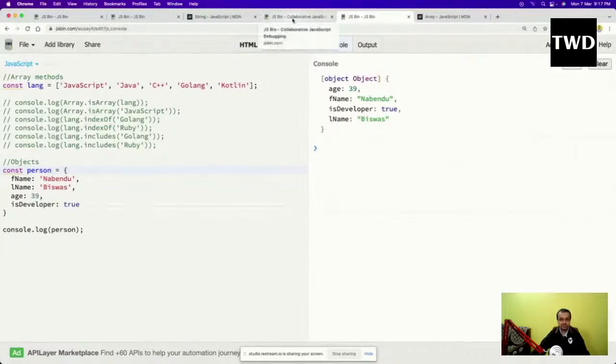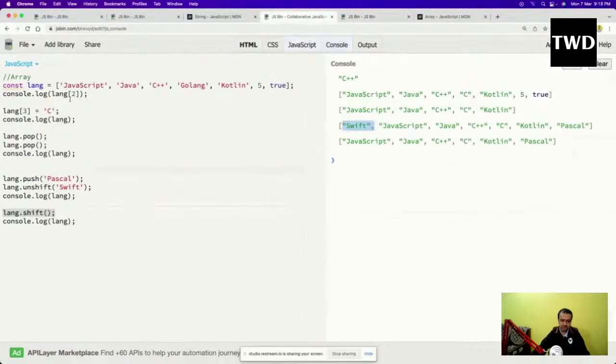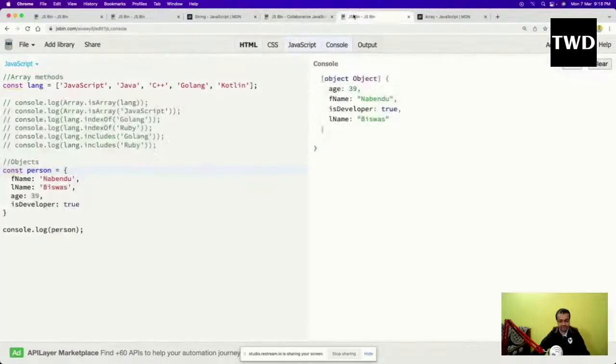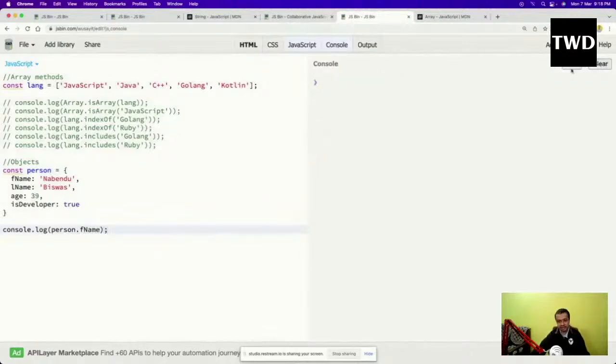Here the objects we were accessing by this notation. How do we access something in an object? There are actually two notations here. The first is like this: f name, then clear it and run it. So f name comes like this, and now Bindu will come.